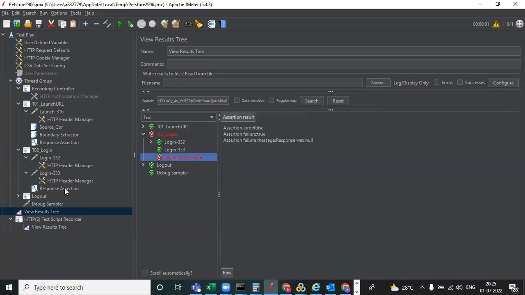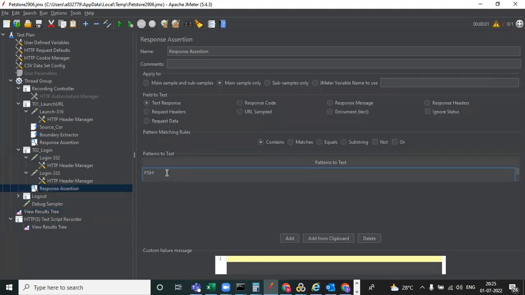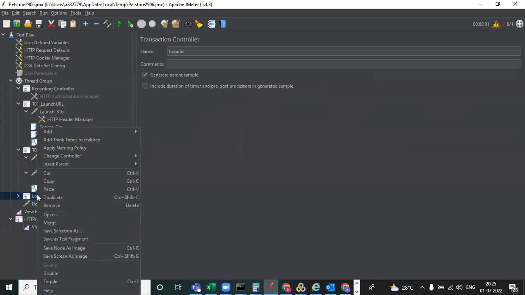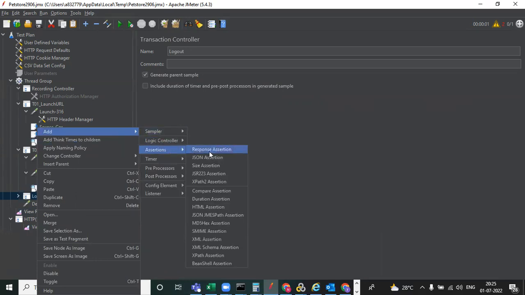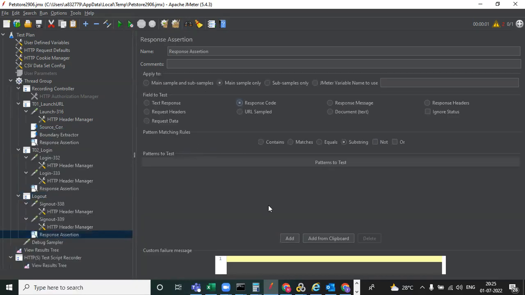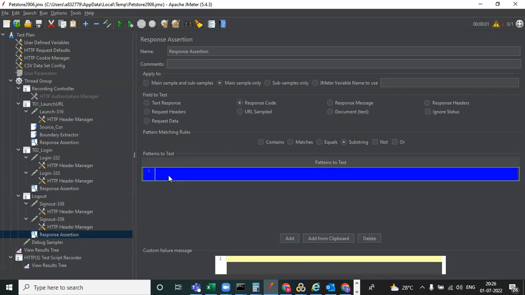So you need to give static text, we need to take static text. Otherwise you can give the response code. Response code is good from here, because what is 200? Valid response. That is why for every page, 200 is good. And here also we have given 200, right? If you want logout, you can give for the logout also. We'll add assertions, response assertion, in that response code.